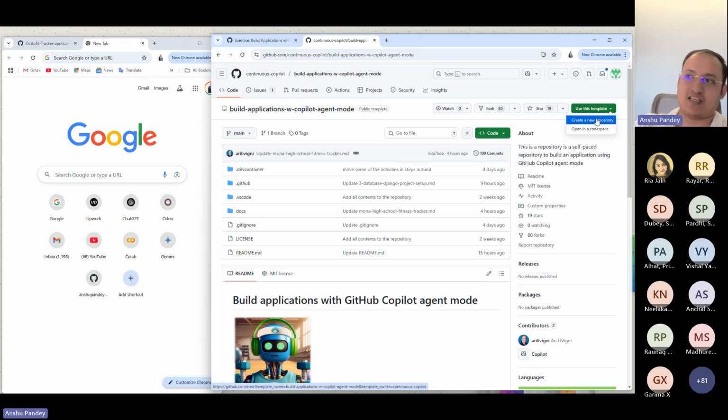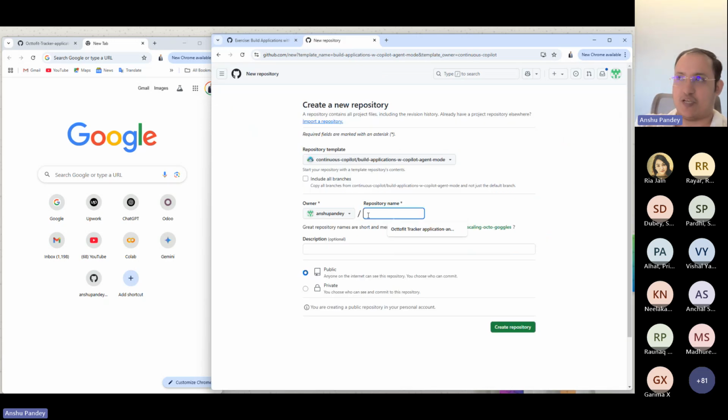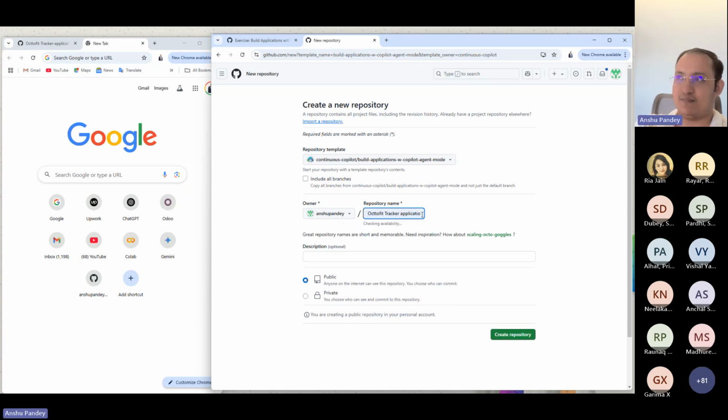So that should help you. It will ask for the name of the repository. You can just give it a repo name, and simply click on create repo. So I've given my name, let's say Anshu, Octofit tracker application, like that. Just use a little different name. That should help you.